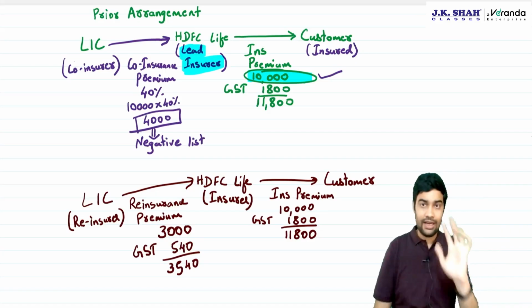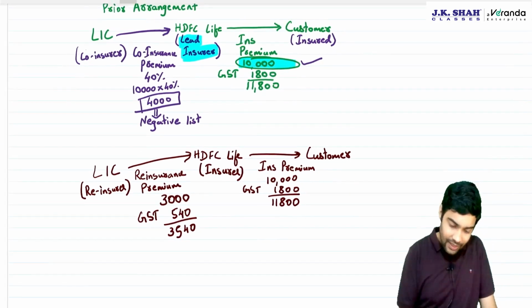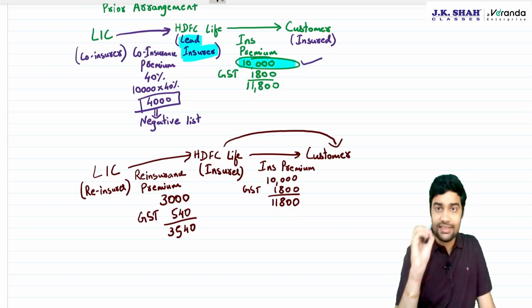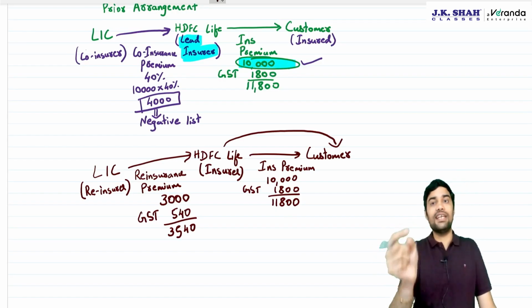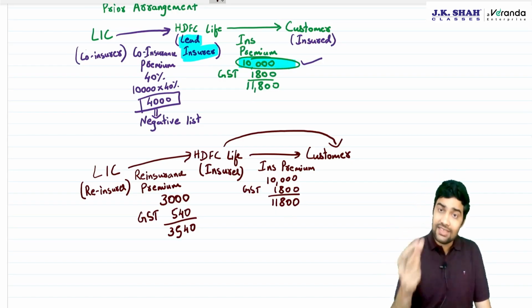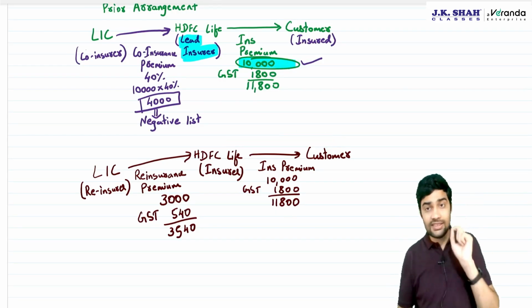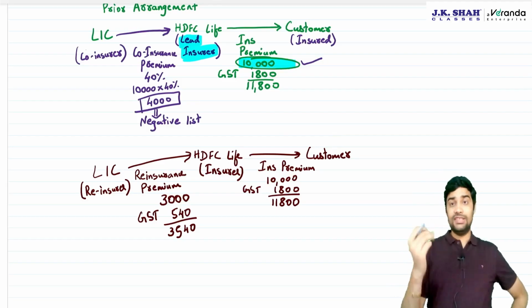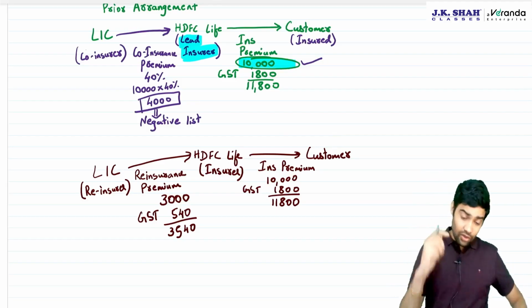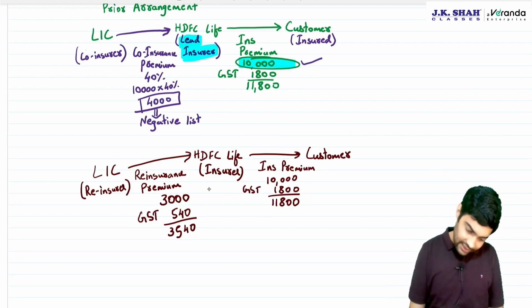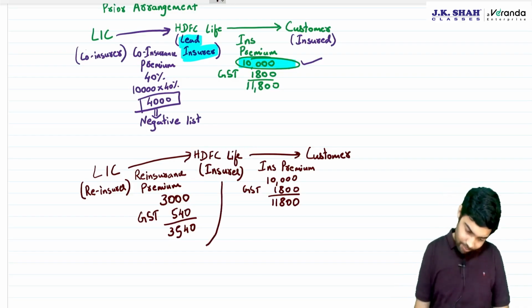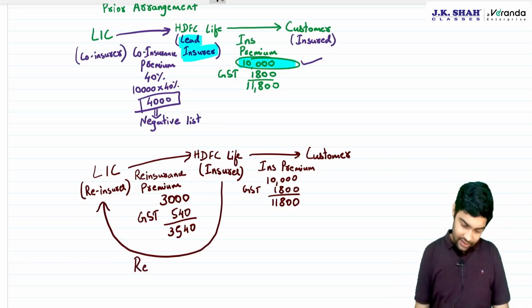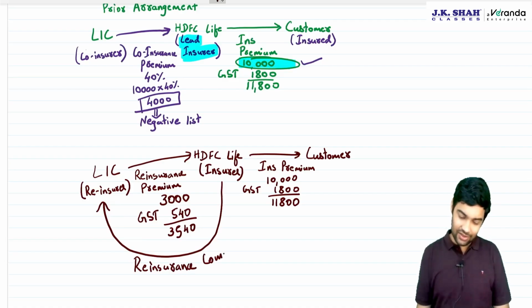Then where is the issue, sir? Let me tell you. See, when HDFC Life sells the policy to a customer, it sells it through an agent. Now this agent will charge commission. So HDFC Life has suffered commission charges which they have paid to the insurance agent. So HDFC Life used to say that LIC, I am helping you get reinsurance business. I am providing you service, and for that you have to pay me reinsurance commission.